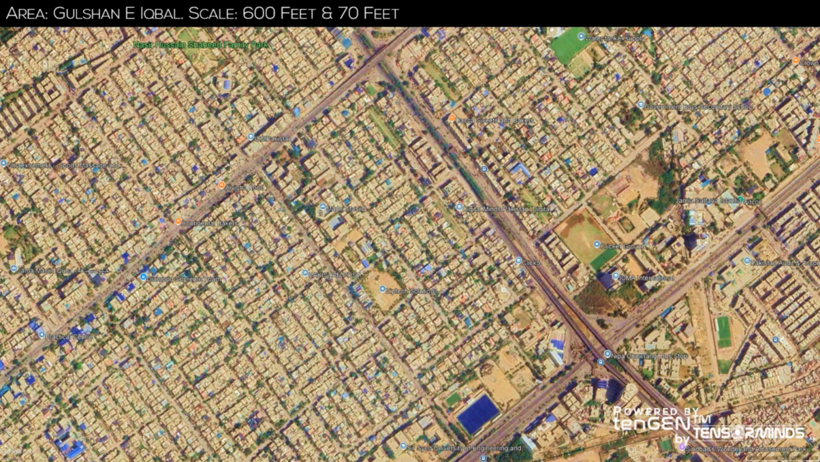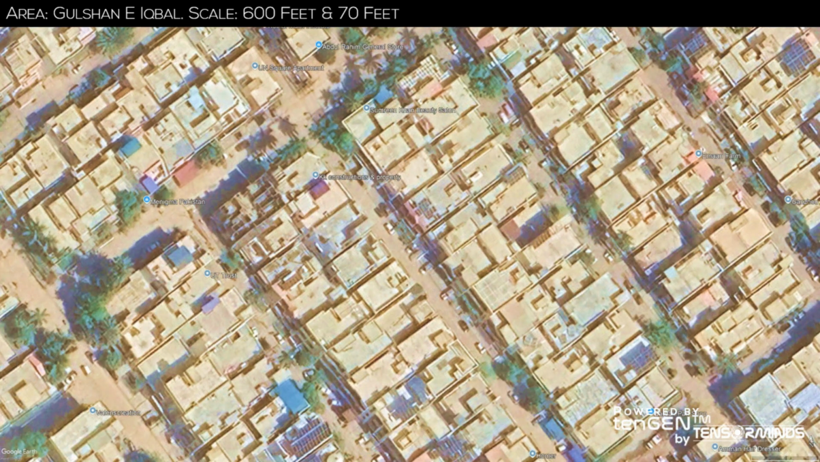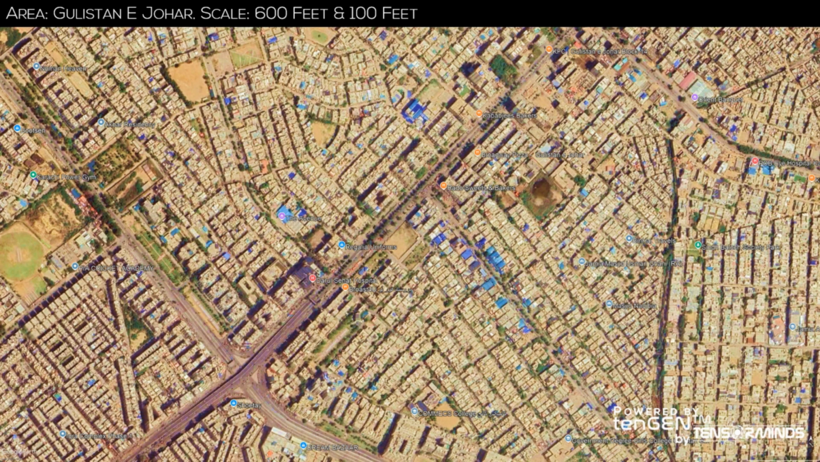The presence of larger houses, parks, and commercial establishments suggests a higher standard of living. This area likely represents a predominantly middle and upper middle class community. Potential socio-economic class, middle to upper middle. Gulistan Johar shows a mix of housing types and densities.